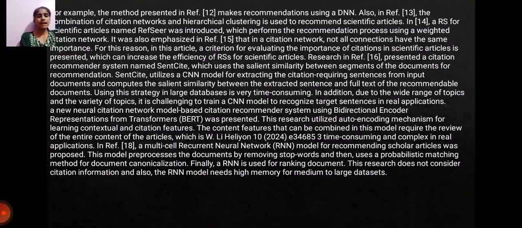complex in real applications. A recurrent neural network model for recommending scholarly articles was a method for the documentation. Finally, an RNN is used for ranking documents. This research does not consider citation information, and also the RNN model needs high memory for medium to large datasets.